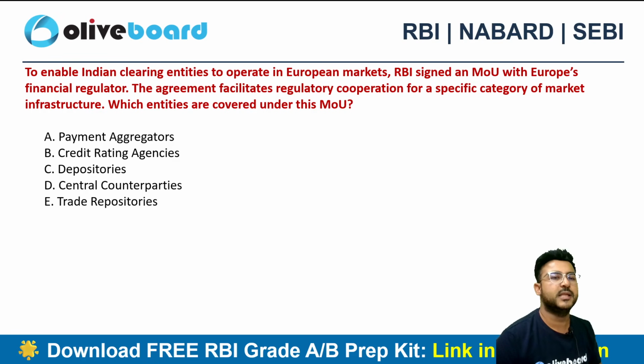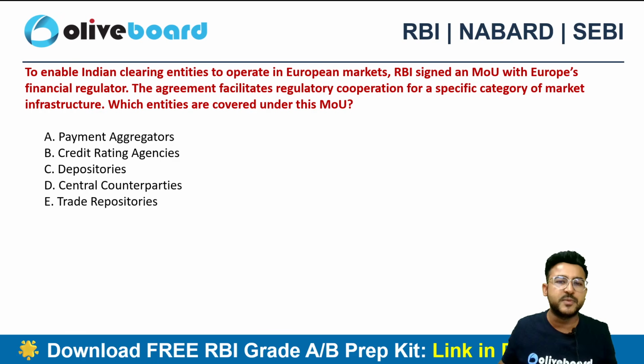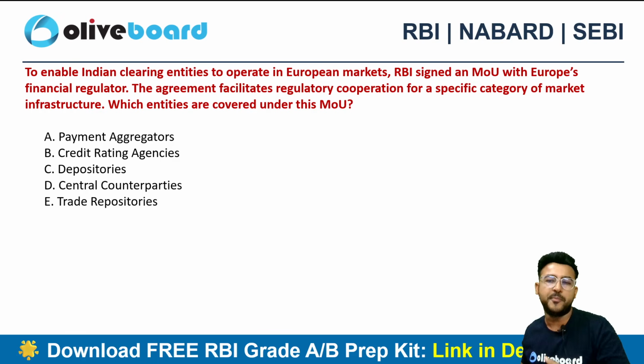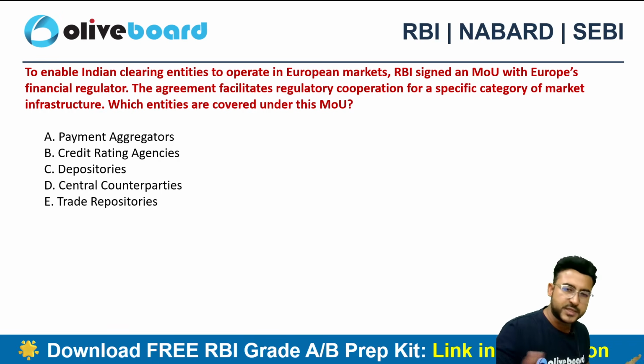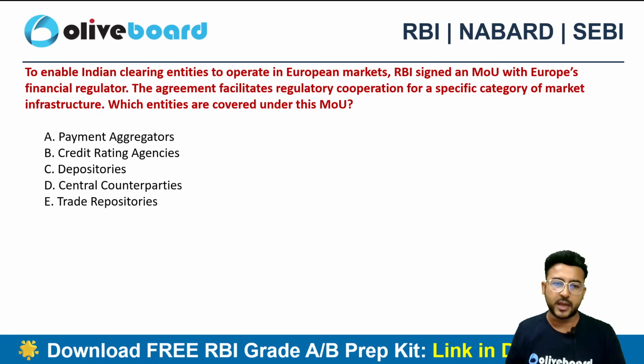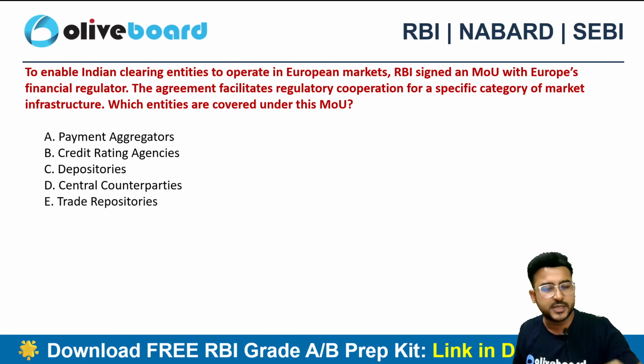Next one, to enable the Indian clearing entities to operate in European markets, RBI has signed a MOU, Memorandum of Understanding, with the European Financial Regulator. This particular arrangement facilitates the regulatory cooperation for a specific category of the market infrastructure. Which entities are covered in this particular MOU? Payment aggregators, credit risk agencies, depositories, central counterparties, or trade repositories.